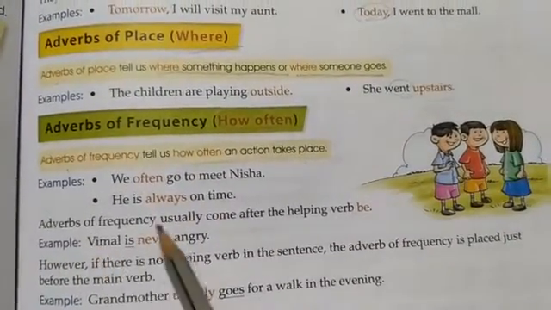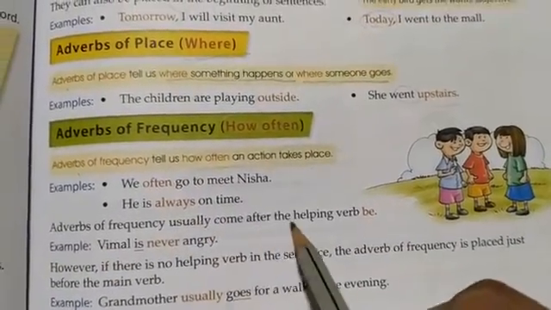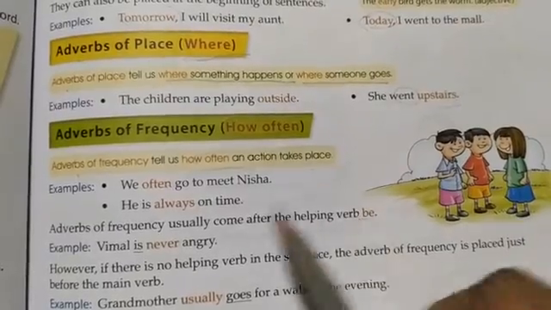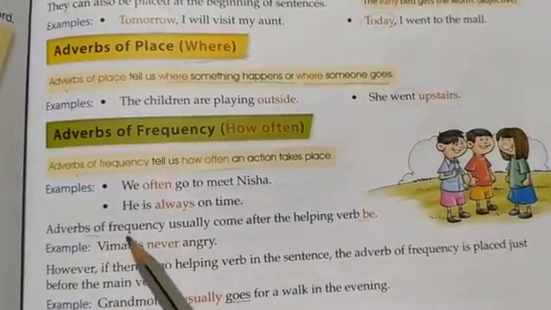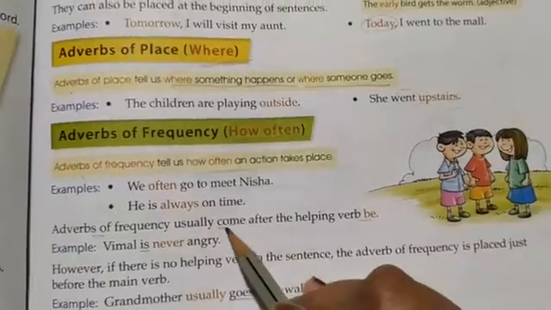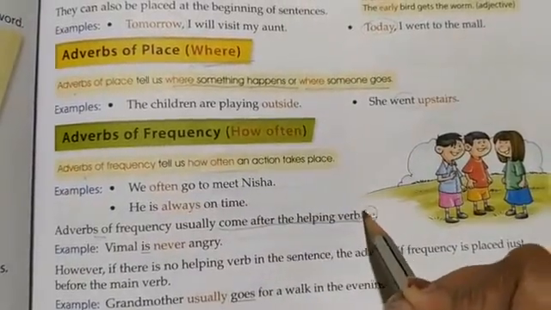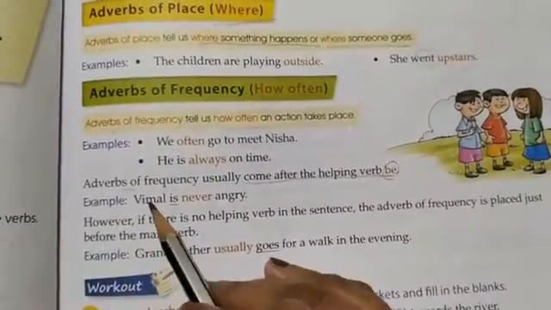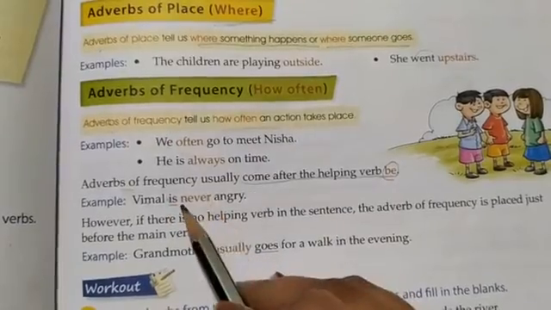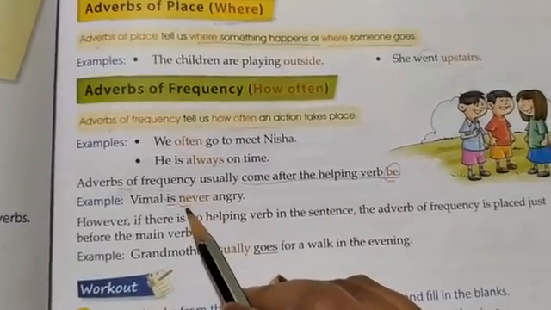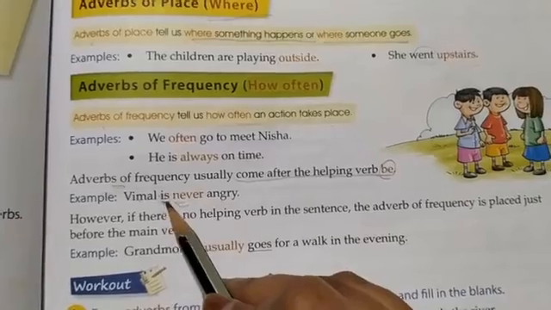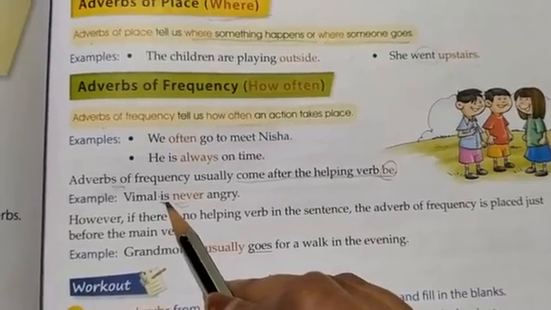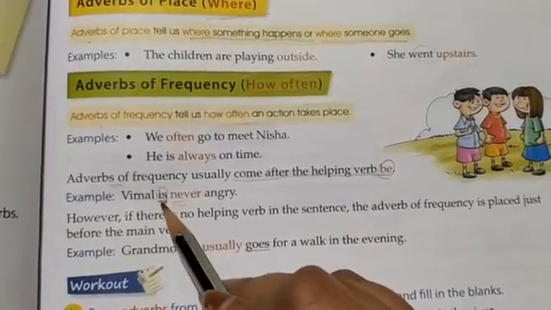Now adverbs of frequency usually come after the helping verb be. So whenever an adverb of frequency is used, it comes after the helping verb be. For example, Vimal is never angry. So you see this never, an adverb of frequency, comes after the helping verb be.